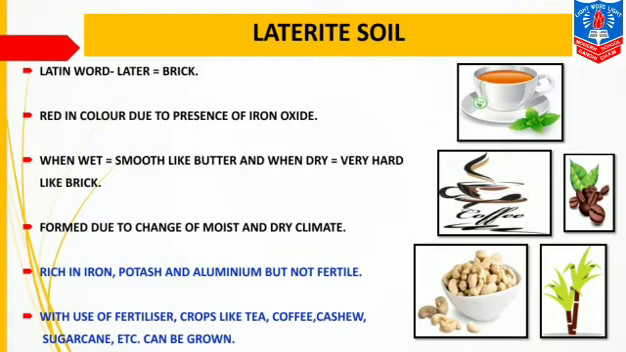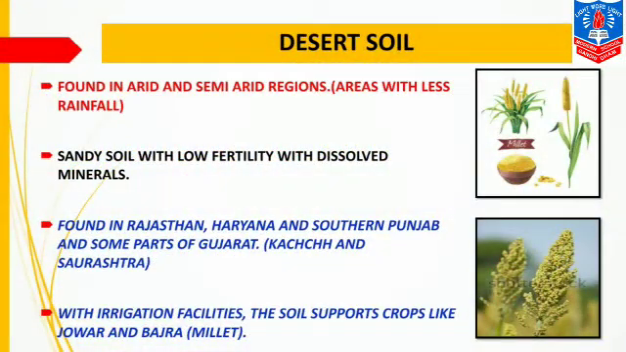The next type of soil is desert soil. This soil is found in arid and semi-arid regions, that is areas with less rainfall, or you can say this soil is found in areas having dry and semi-dry climate. The next point is sandy soil with low fertility with dissolved minerals.